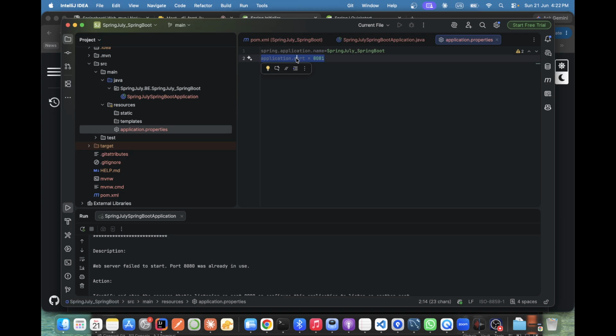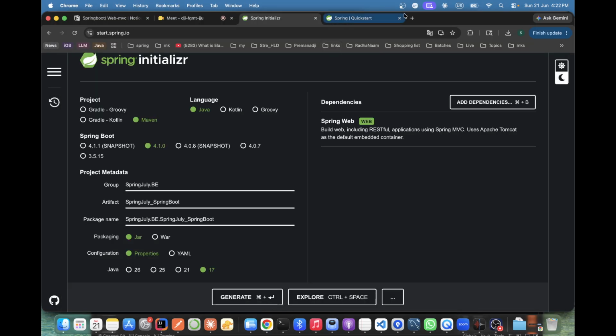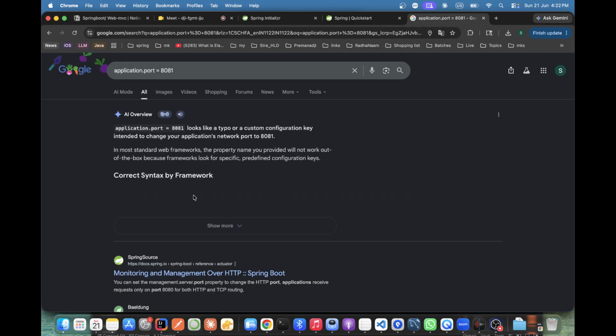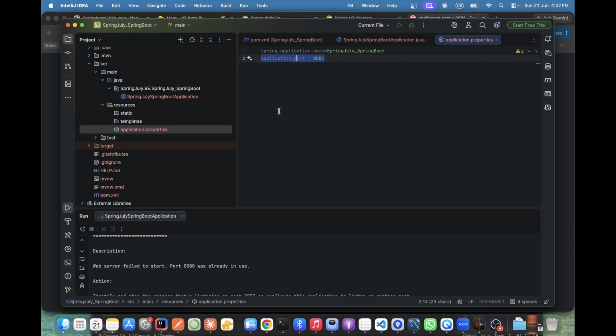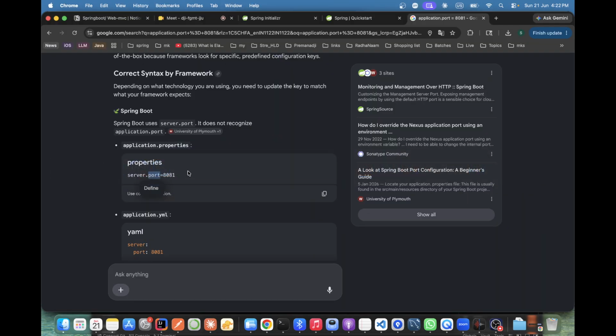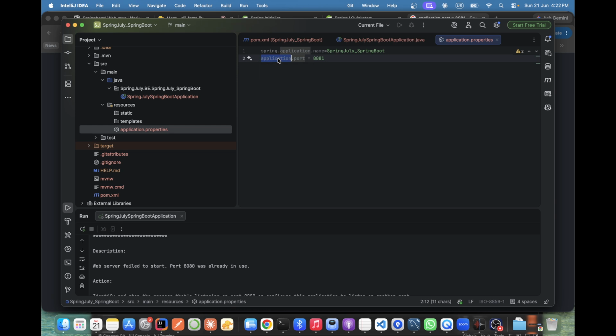I think the key is wrong. It's server dot port, and that is a small port. Okay, just forget it. Server dot port. Correct. Now it's running on 8081.